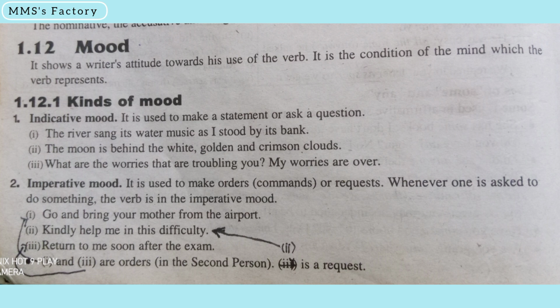It is used to make a statement or ask a question. The river sang its water music as I stood by its bank. The moon is behind the white, golden, and crimson clouds. What are the worries that are troubling you? My worries are over. Imperative mood.